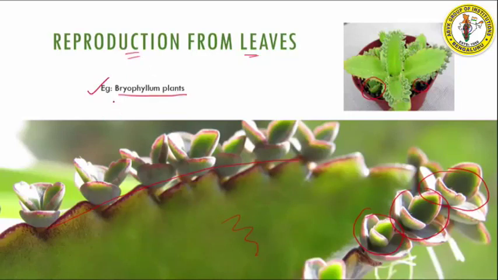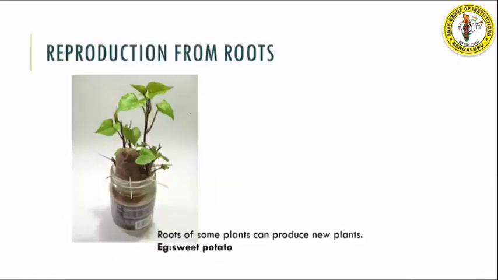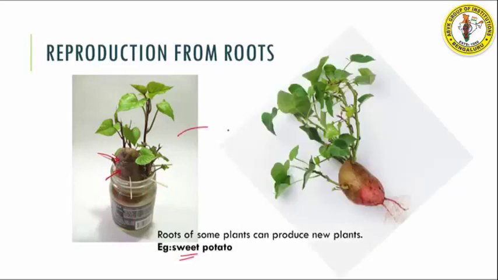The next one that we will see is reproduction from roots. For reproduction from roots, we will take the example of sweet potato. Now let us try supporting the sweet potato in a jam bottle with the help of toothpicks. Okay, so we simply poke toothpicks and keep it in such a way that the bottom of the potato will dip into water. So we fill this jam bottle with water, we support the sweet potato with toothpicks, and we keep it on this. After some days, we will end up with this.